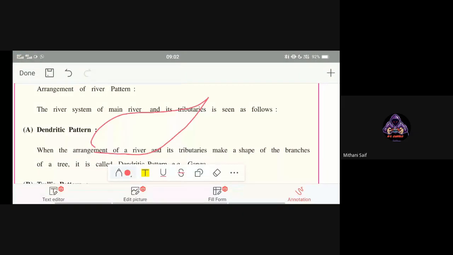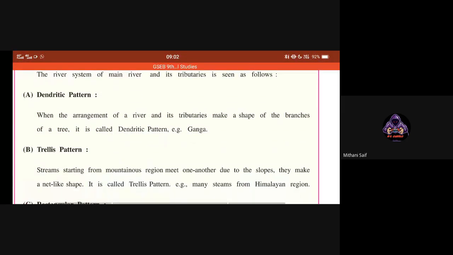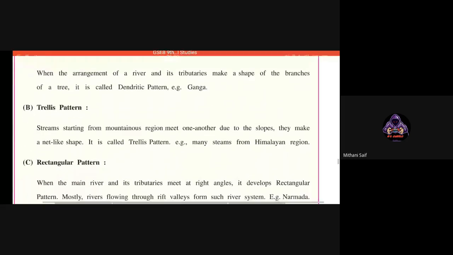See this shape, the river will be flowing this way. It's called different branches, it will be making a shape and flowing. Got it? So which example is Ganga?